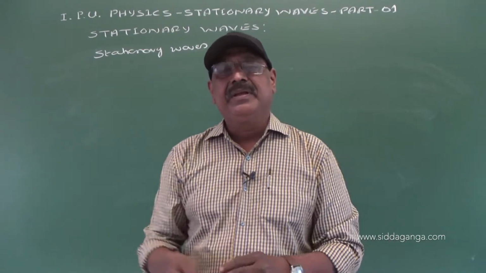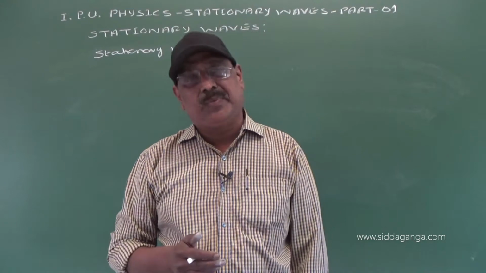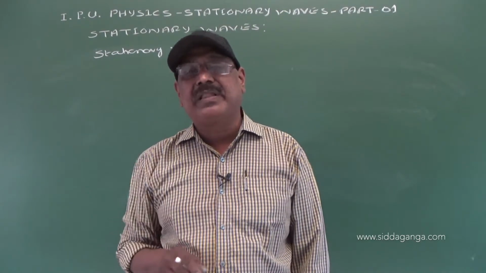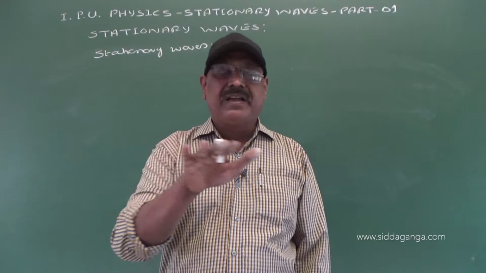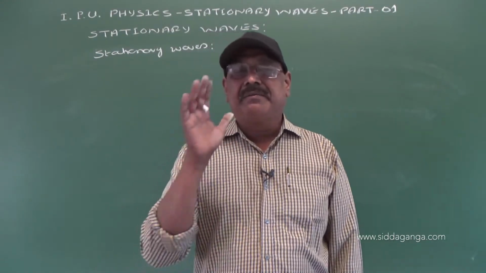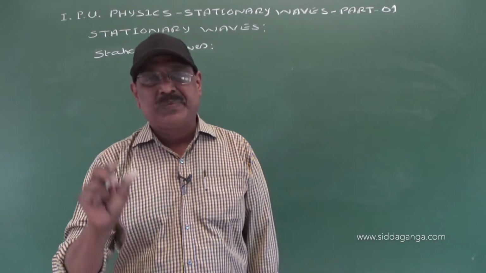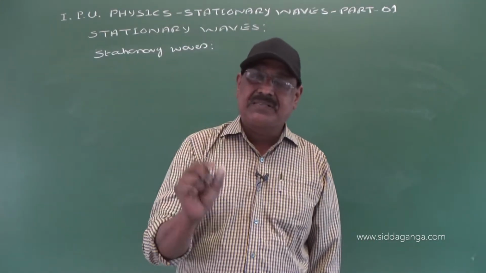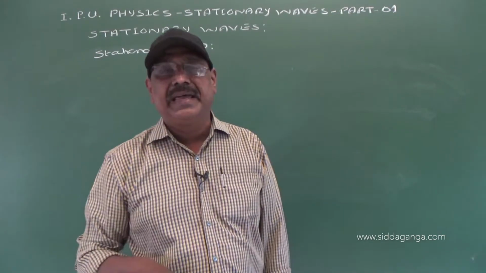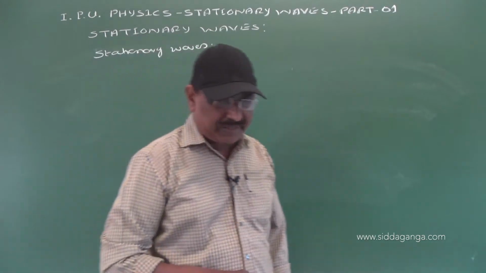Directly, since the particles continuously change their position while vibrating about their mean position, it is difficult to measure the wave parameters. However, with the help of a stationary wave, we can measure frequency, wavelength, wave velocity, etc. of a wave.